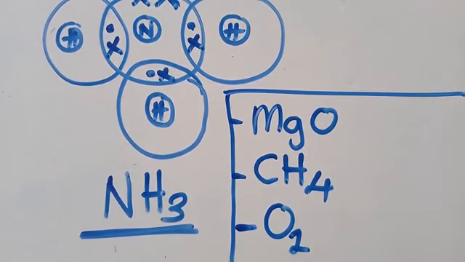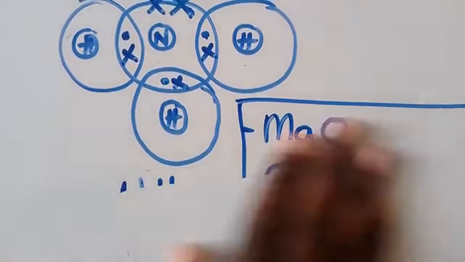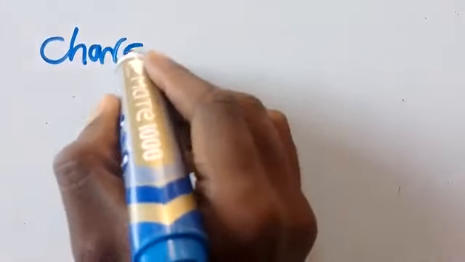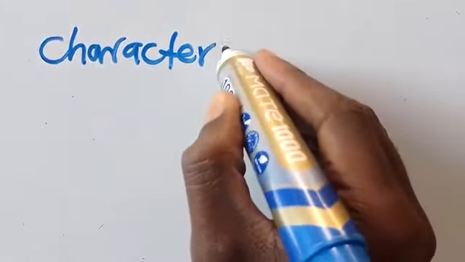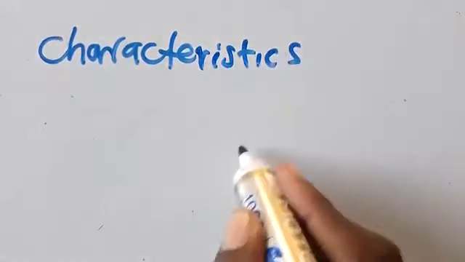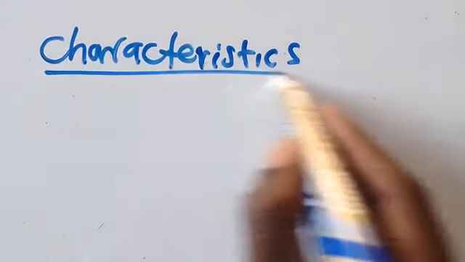So now let us look at the characteristics, then we conclude. Let us look at the characteristics. So this is your work. So let us look at the characteristics now. How is the character of this? So we look at the characteristics. So what are some of the characteristics of this?